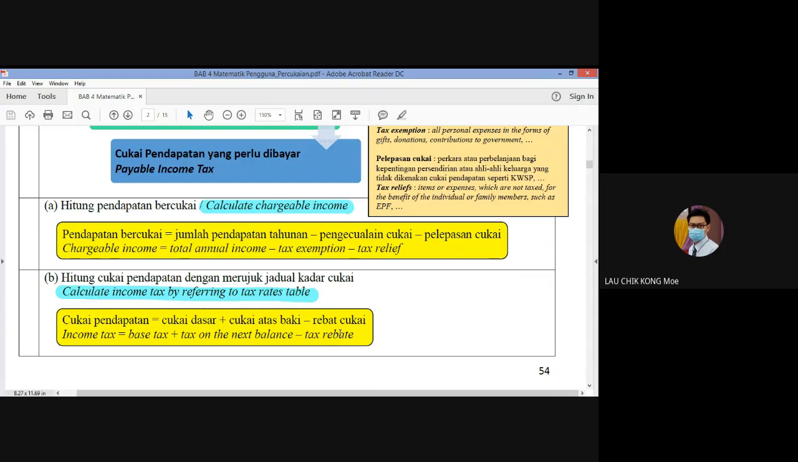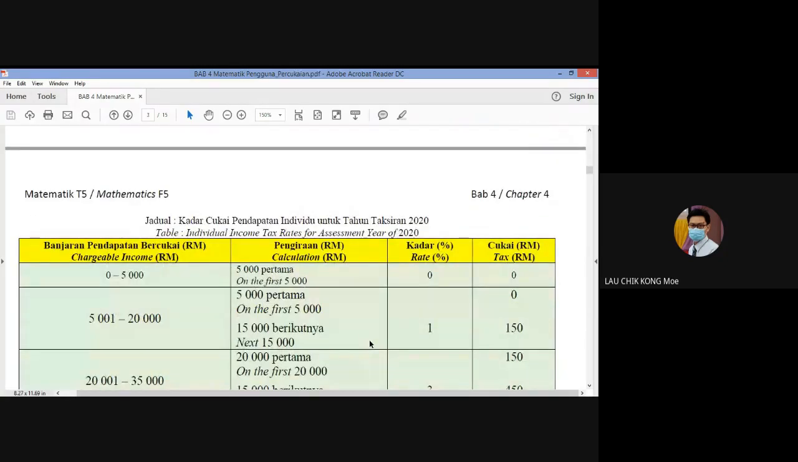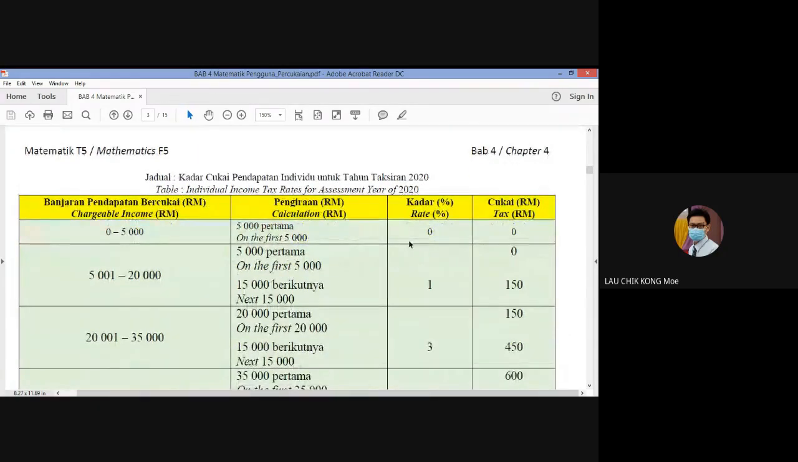Not all income tax has a tax rebate. The higher the income, the lower the rebate, and then until one of the limits, we cannot get the rebate anymore. Refer to the table later on. This is a table: the individual income tax rate for assessment year 2020. After the school reopens, I will try to give you this.